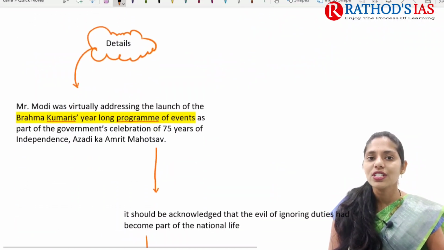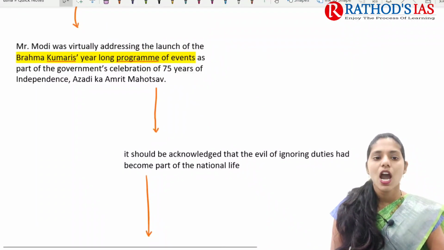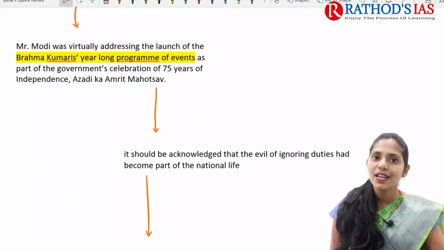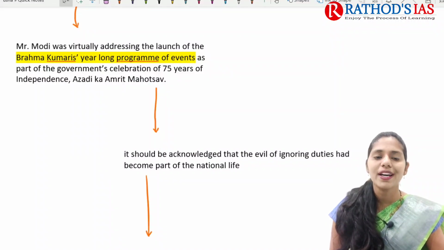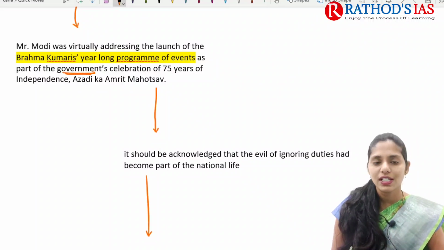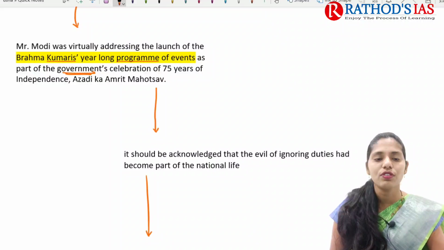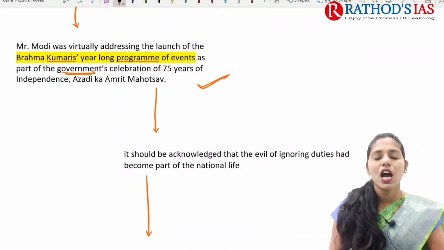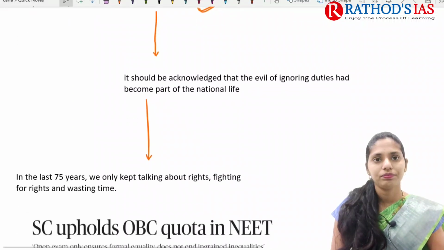If you are talking about the details, our Prime Minister was virtually addressing the launch of Brahma Kumari's year-long program of events, as part of government celebrations of 75 years of independence, that is Azadi Ka Amrit Mahotsav. In this event, our Prime Minister made this statement.